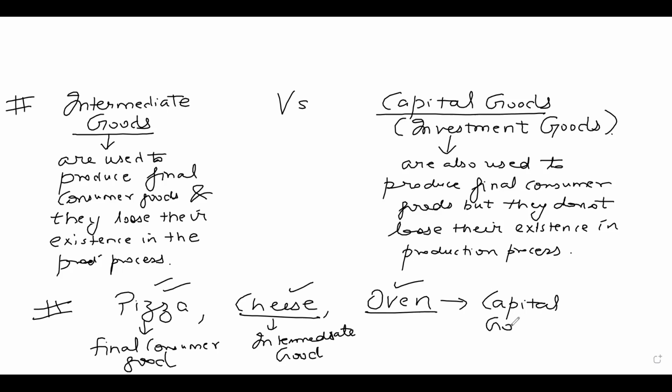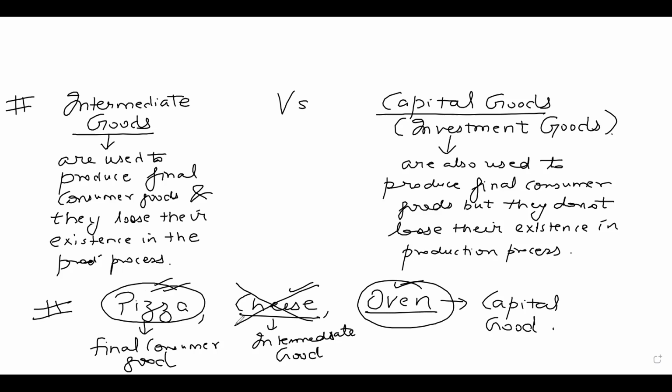So oven is a capital good. Now, while calculating GDP, what will you include? In this example, you will include the value of pizza and the price of the oven. You will not include cheese in calculating GDP because it serves as an intermediate good for making the final consumer good, which is pizza.